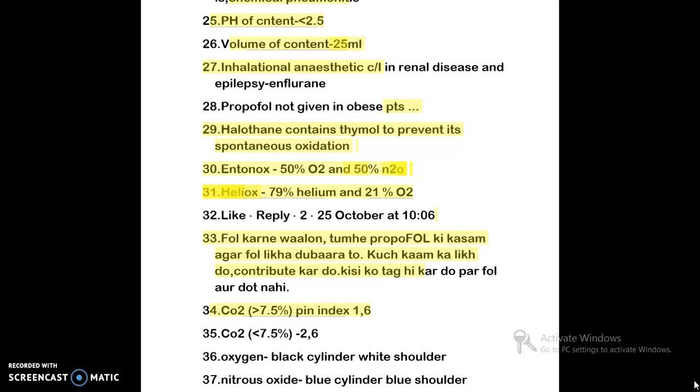Then halothane does not undergo spontaneous oxidation as it contains thymol. So the thymol prevents its spontaneous oxidation. Then there are two things, Entonox and Heliox. You can see from the name Entonox and Heliox, they both contain oxygen. Then Entonox has nitrous oxide, while Heliox has helium. But the percentage of the composition is different. Entonox contains 50-50%, while Heliox contains 79% of helium and 21% of O2. Although these percentages are not that important, you should know the content of both the gases.